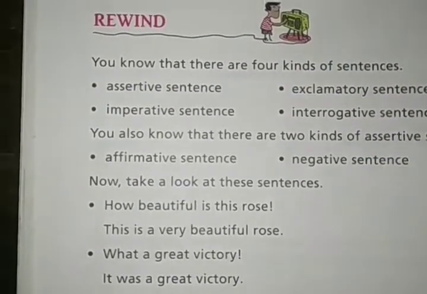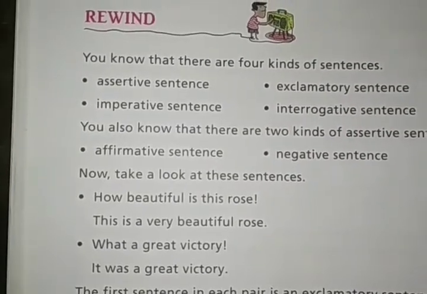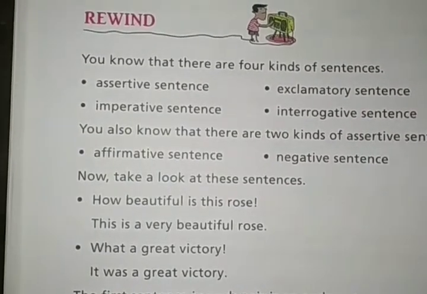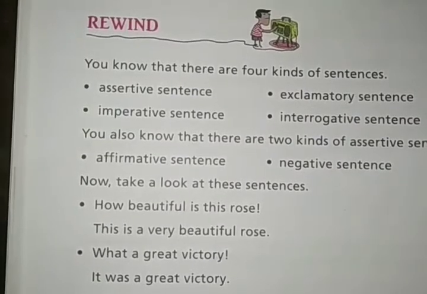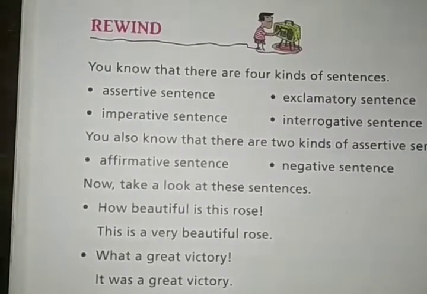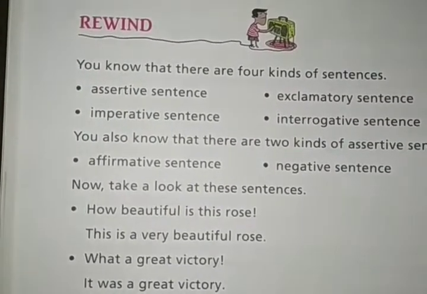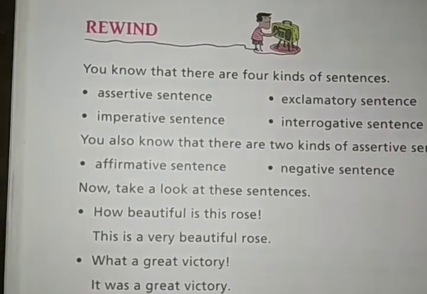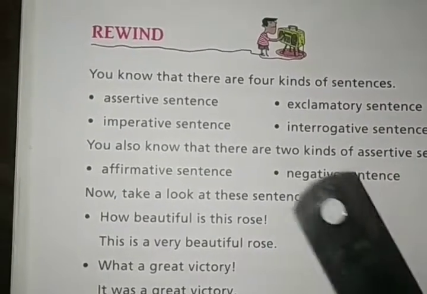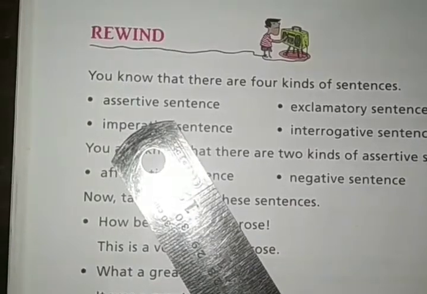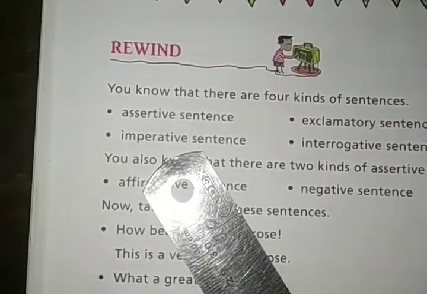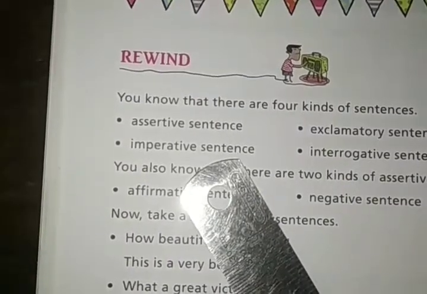Sentences are a group of words that make a complete sense. We have assertive, imperative, exclamatory, and interrogative sentences. Assertive sentences are simple declarative sentences. Imperative sentences are those that give advice, suggestion, and order.